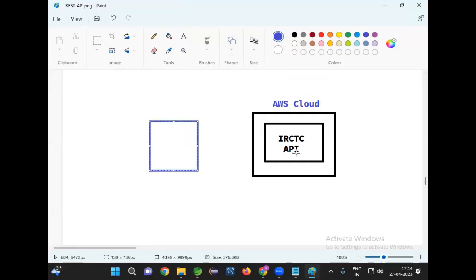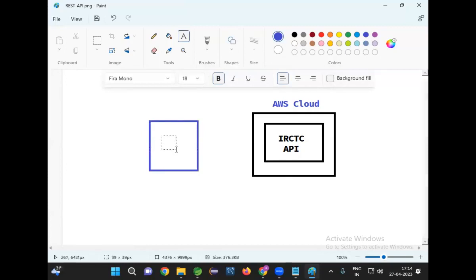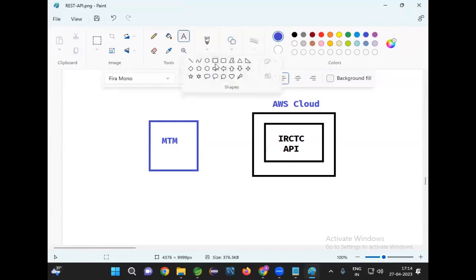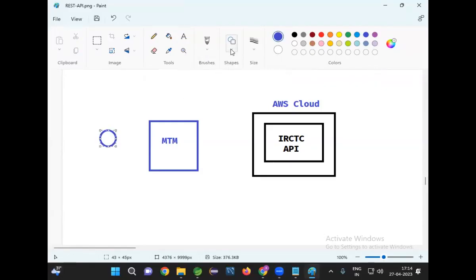That means we need to develop a Make My Trip application. So what will this Make My Trip application do? It will take the data from the client. In the Make My Trip application, UI will be available. End users will communicate with the Make My Trip application and provide passenger data. Now, does Make My Trip have the logic to book the ticket, or is the logic available in the IRCTC? The logic is available in the IRCTC.